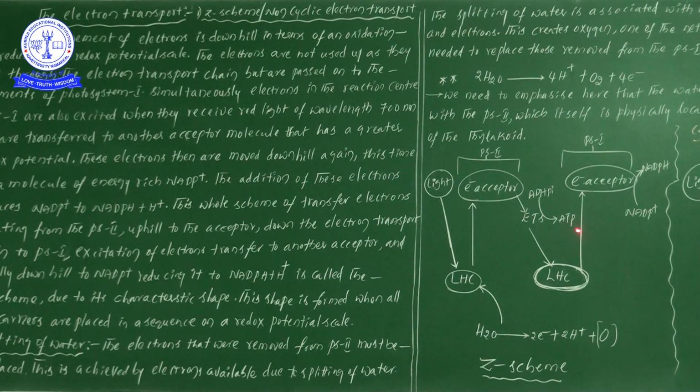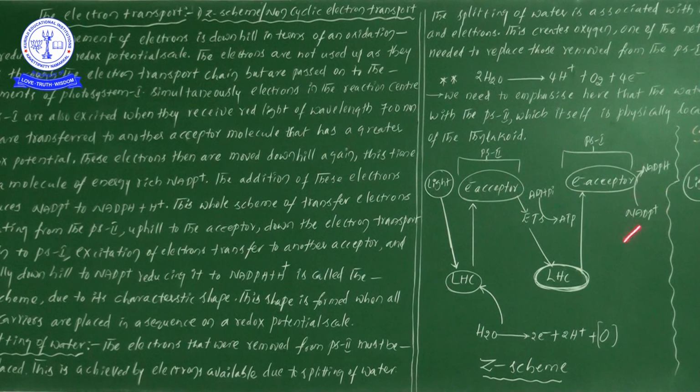Later, the electrons coming from PS1 are received by the PS2. These electrons are involved in the formation of NADPH, which means reduction reactions are going on. Reduction reactions, we know very well, mean the addition of hydrogen or the removal of oxygen. So now NADP plus is converted into NADPH.